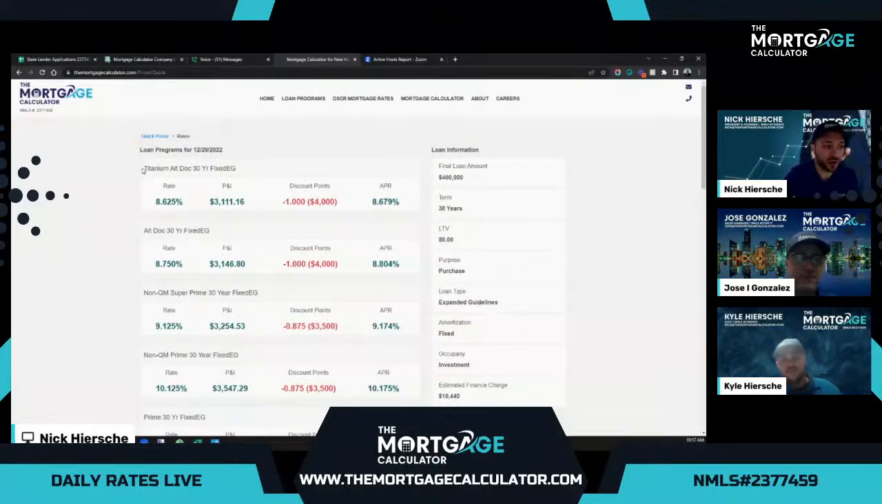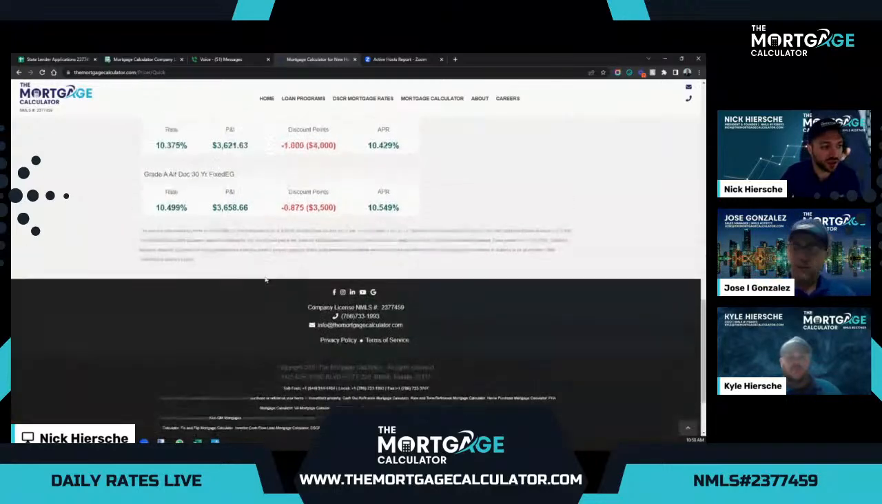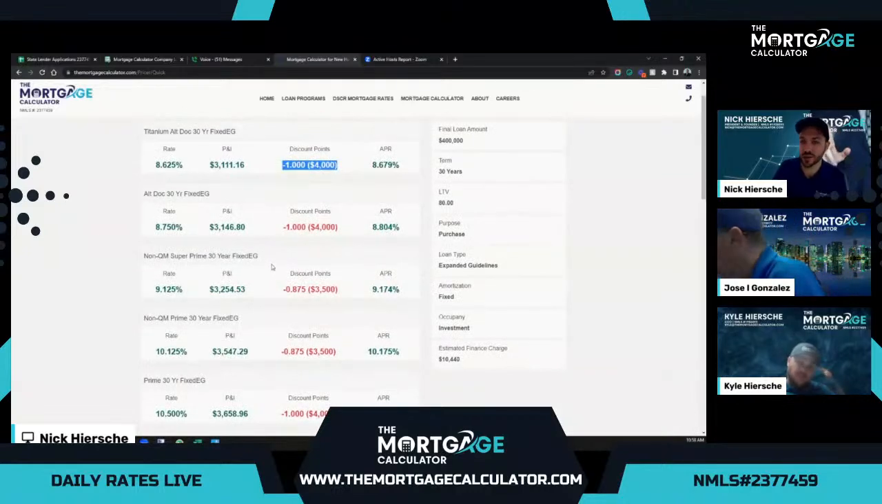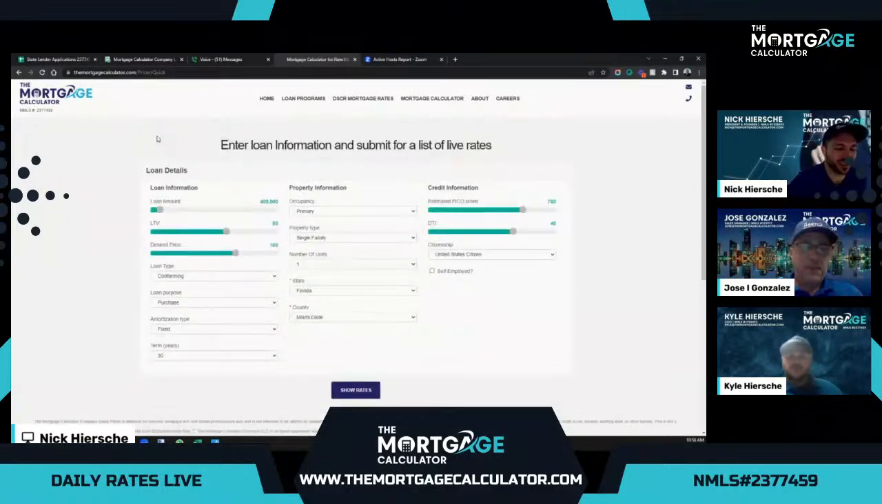So here are alternative documentation options for investment properties. From an 8.625% rate for about 1% in discount, and we have a few other options for higher rates and different discount point options. But you see, we really specialize in these alternative options for our borrowers. Bank statements is popular, but the most popular product that Jose is going to talk about here in a second is our DSCR product. DSCR stands for debt service coverage ratio. What that means for everybody out there: no income, no employment, no income documentation besides the appraisal that estimates the property rent.